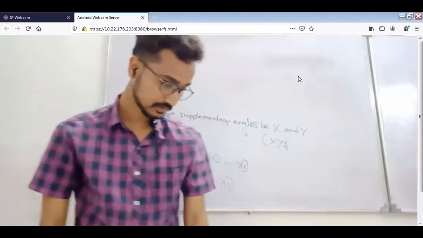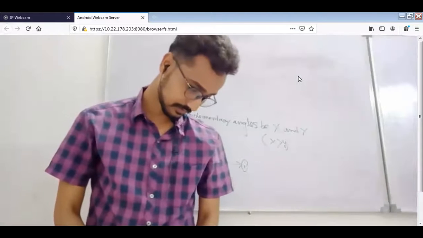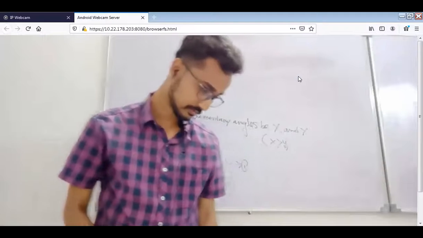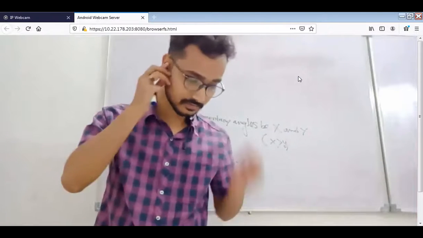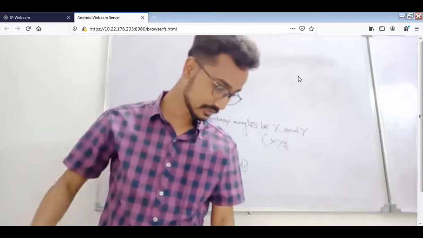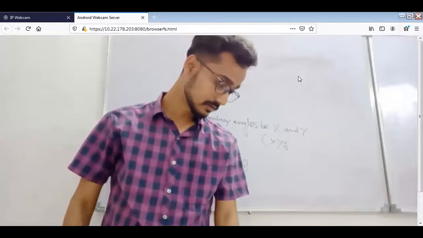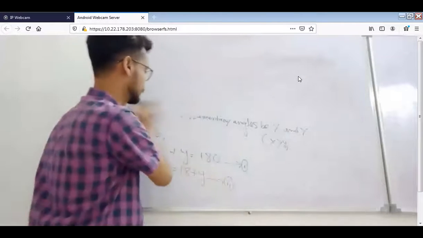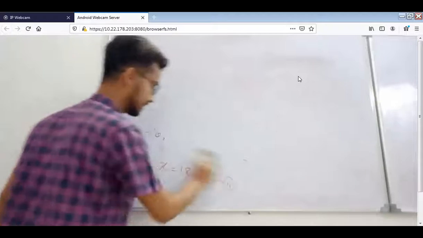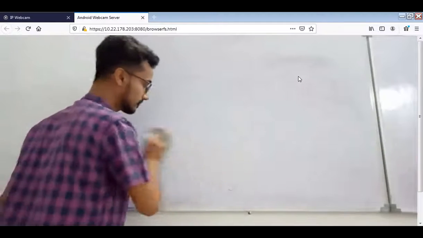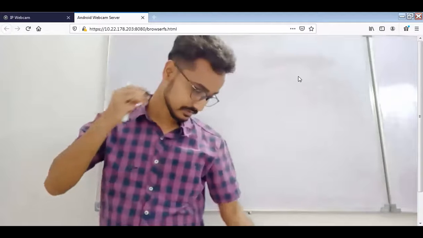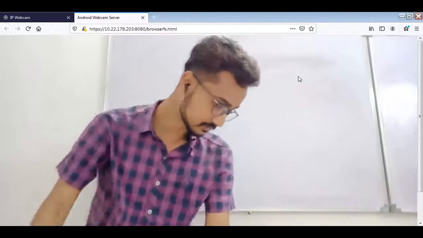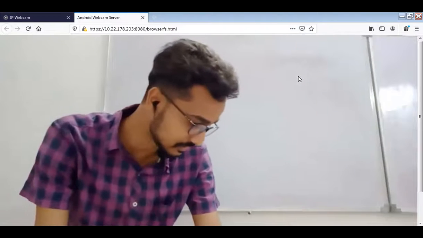Try to understand question number 4 of exercise 3.3. The taxi charges in a city consist of a fixed charge together with the charge for the distance covered. That means, suppose one taxi is there, whenever you take this taxi, it will charge a fixed charge.